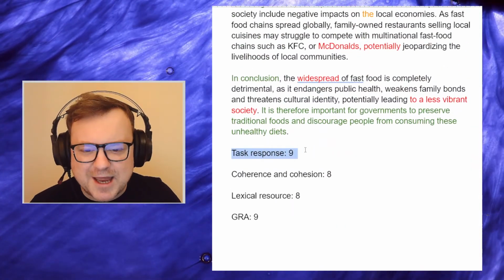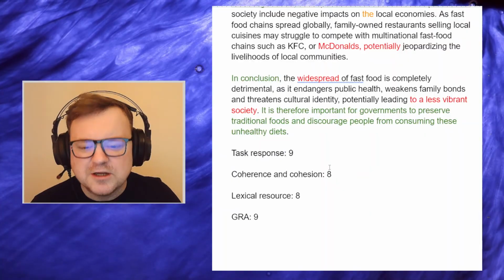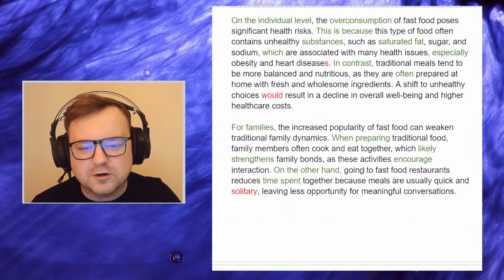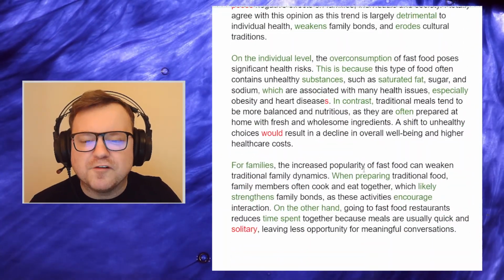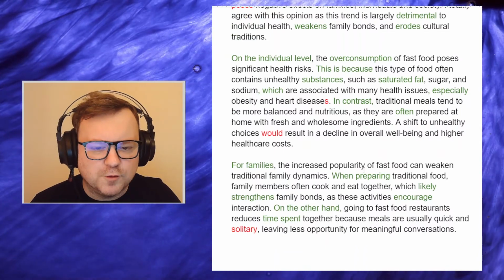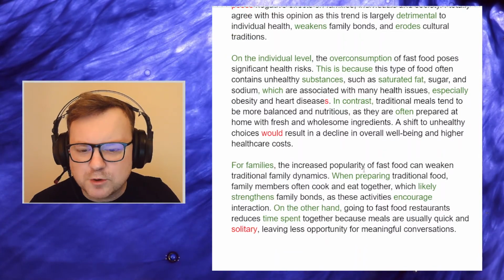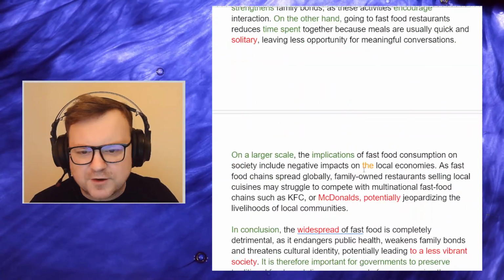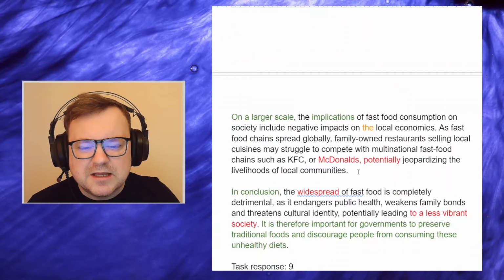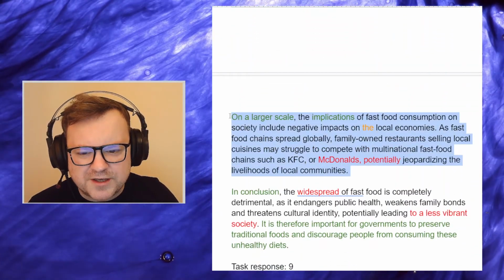Task response. I think I am fully informed. Great, 9. Coherence and cohesion. We have 5 paragraphs. The flow between paragraphs, the flow between sentences, absolutely amazing. Signposting language, absolutely amazing. Cohesive devices, absolutely amazing. There's just a small problem with this thing.